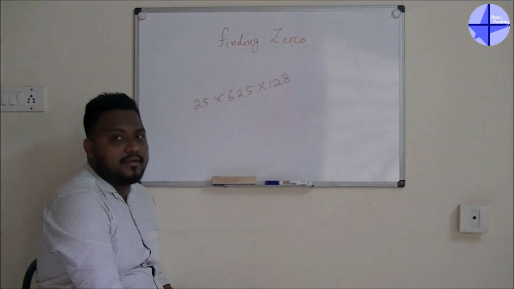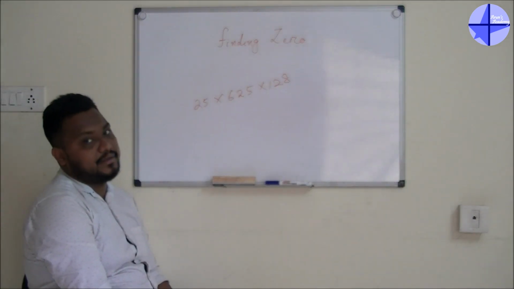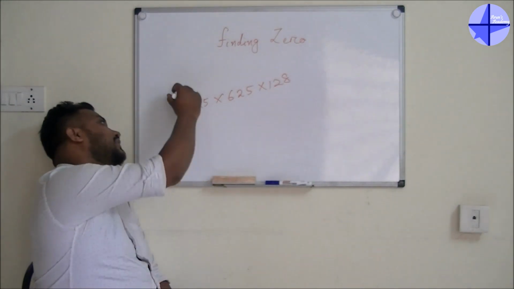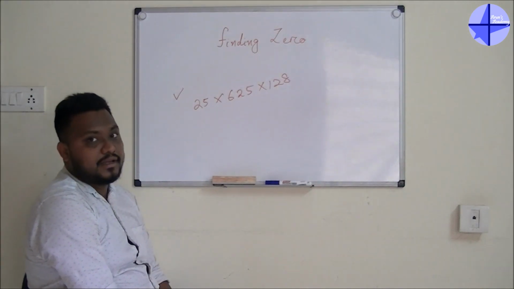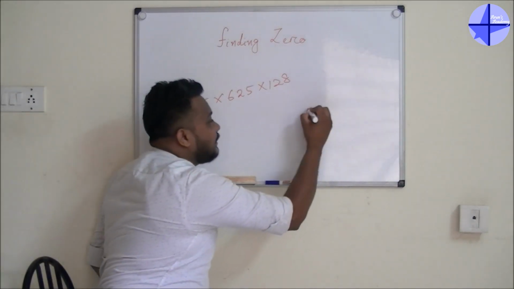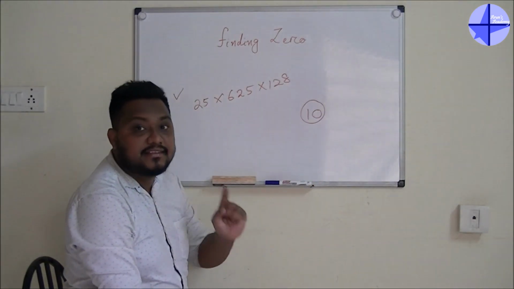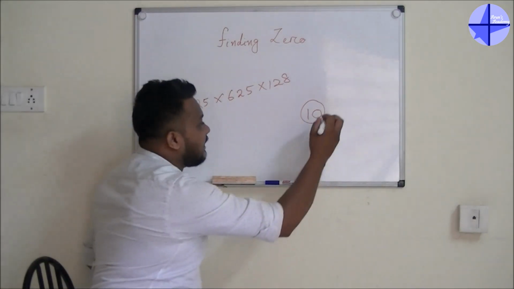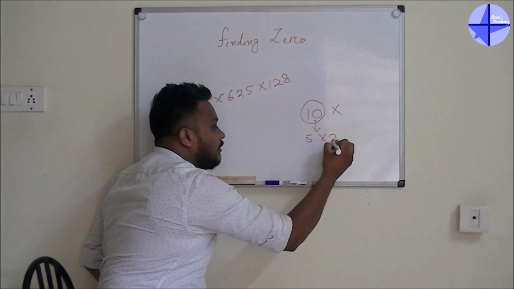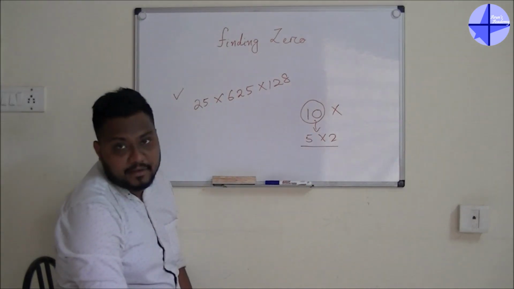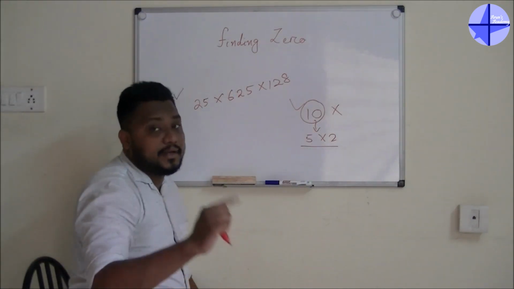Got it, guys? Now if you look at the question, there is no 10 available. Yes or no? But if you go for the answer of this particular equation, you will get lots of 10. How? I will tell you. Whenever you are getting a 10, you can consider that as one zero. Now, guys, there is no need to find 10. You can go for a pair of 5 and 2. Whenever you are getting a pair of 5 and 2, it means you are getting a 10.